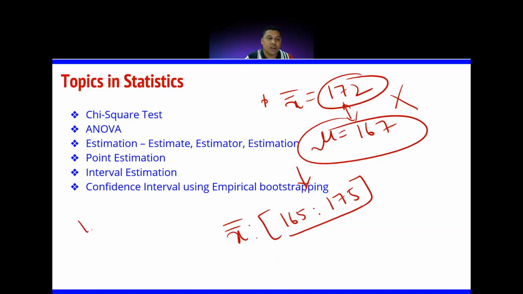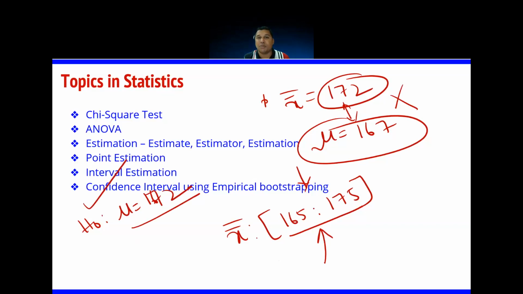Whereas in the previous case, your claim was mu is 172. You made this claim, but is it really true? No. Your hypothesis failed here. But when you do interval estimation, giving the values in an interval, instead of saying it is 10, you say it is between 8 and 12. There is a high chance that your hypothesis will be valid. So interval estimation is a preferred technique compared to point estimation. Till now, whatever we have seen, we have been talking about point estimation only.